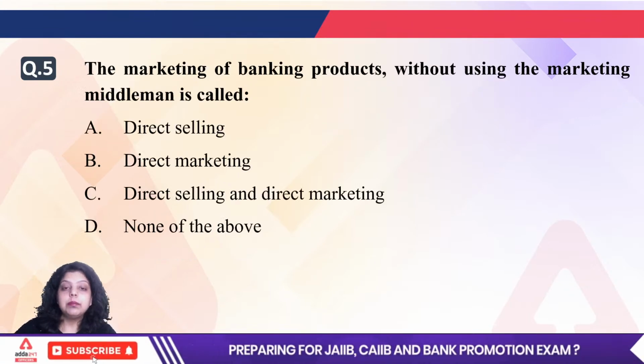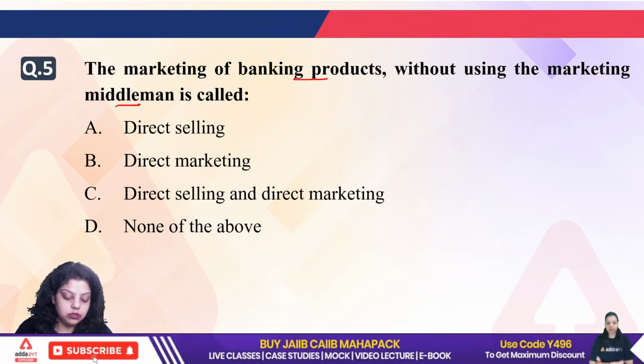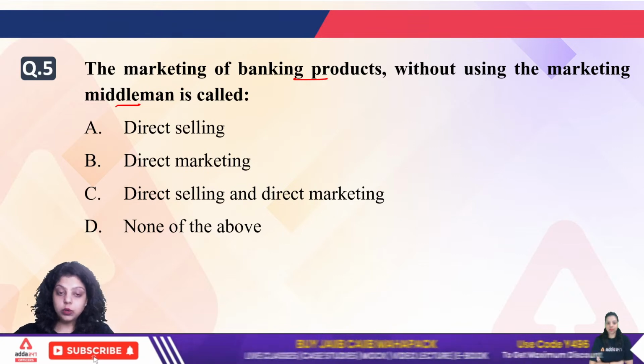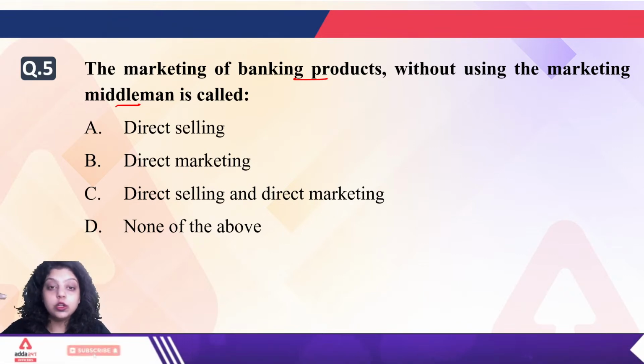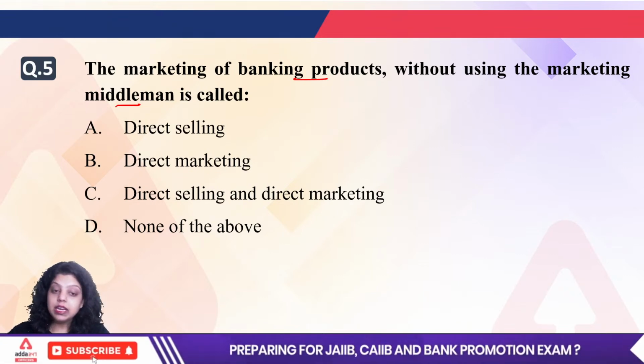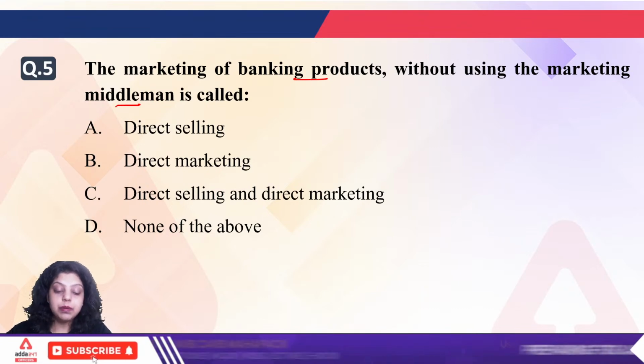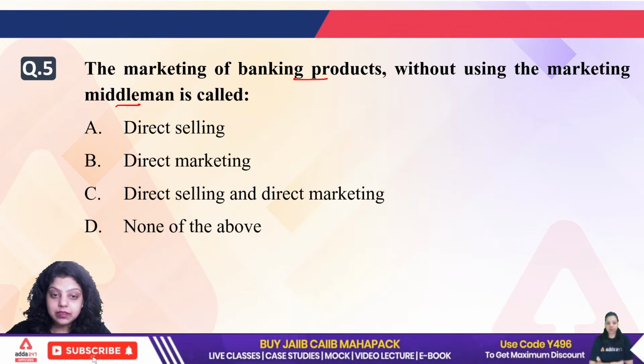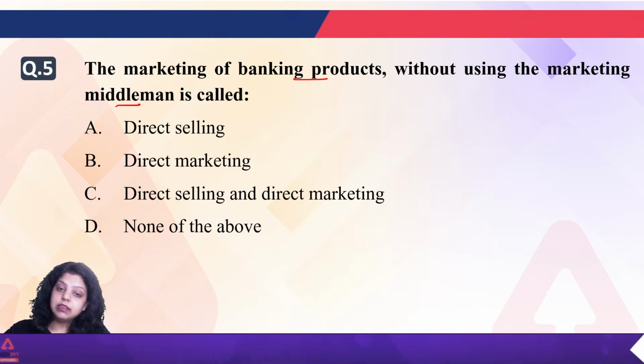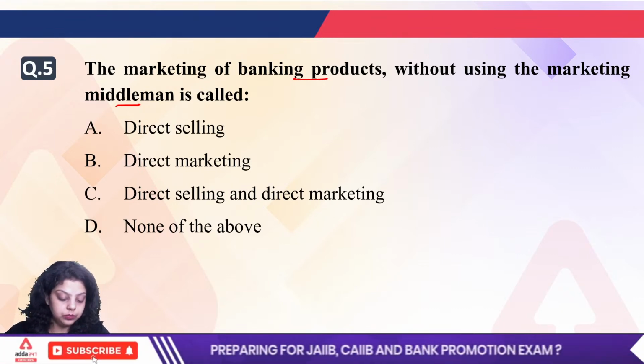Next, the marketing of banking products without using the marketing middleman is called. You are doing marketing of your product, but you are not using any middleman or any marketing channel. Now, what type of marketing is it? Is it direct selling? Is it direct marketing? Is it both, or is it none of the above?